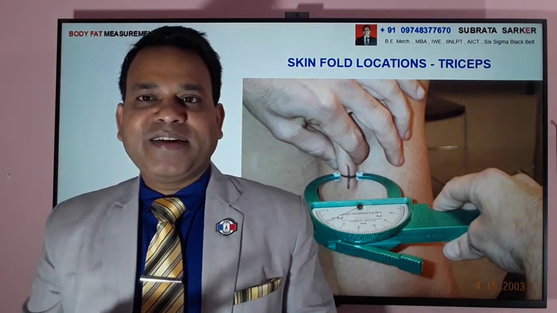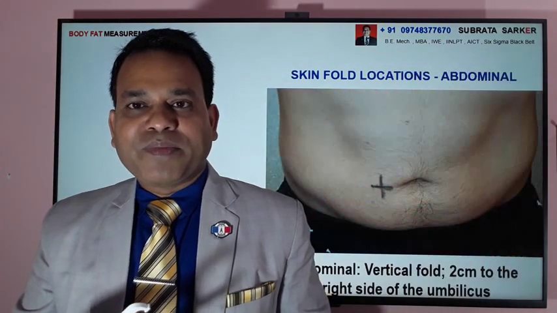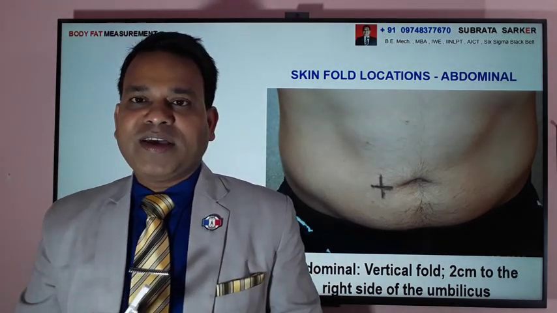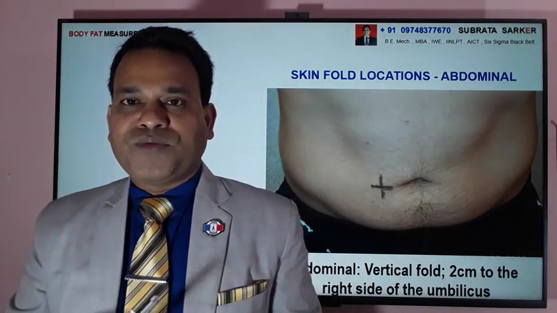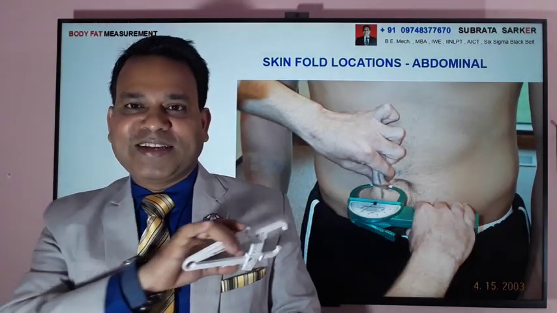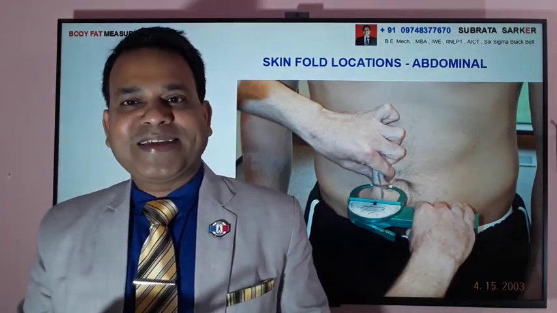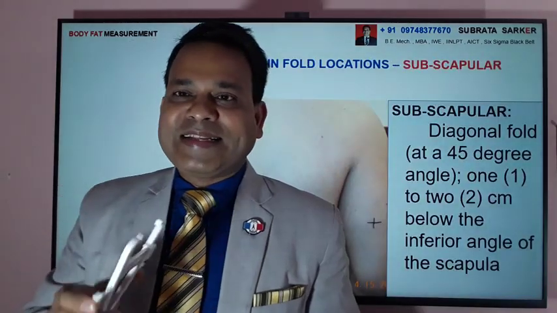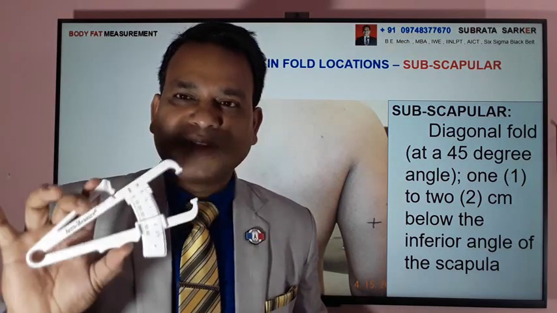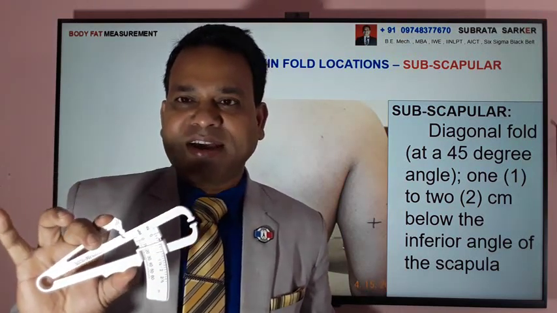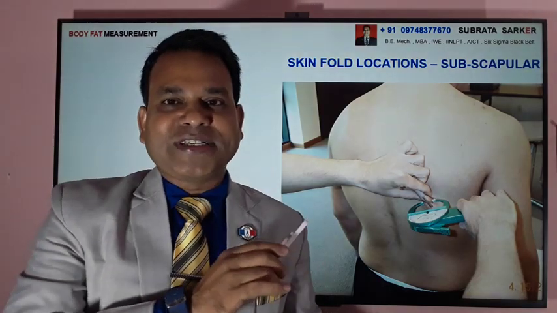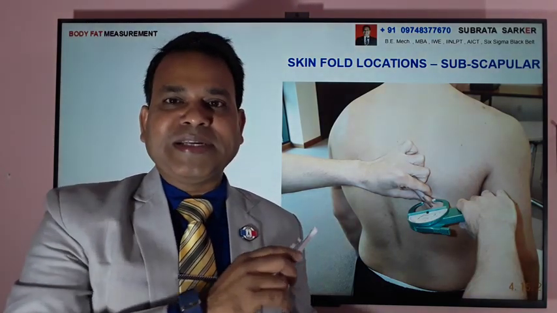So note this reading for the 7 places, and at every place you should take another location. This is the area close to the navel. You have to fold the skin and take the measurement with this caliper. You can see here how the measurement is taken. Nowadays there are digital calipers also, and dial calipers also. This is a very ordinary caliper, but you can measure and get the result, it doesn't matter. This is called the subscapular area, and here we are measuring this.